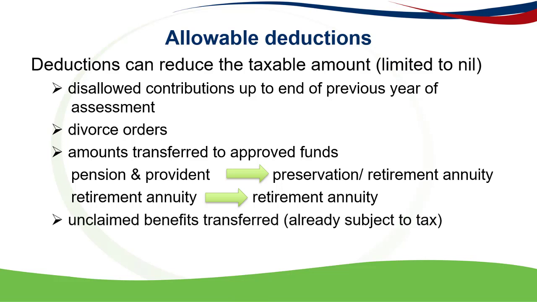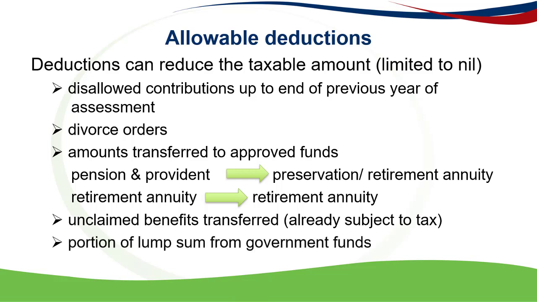And then any unclaimed benefits. Sometimes funds work out excess amounts that weren't paid out to the person or haven't been claimed, and they distribute them amongst the members. So long as they've already been subject to tax, they can be used to reduce the lump sum received. And then a portion of the lump sum of government funds is also not subject to tax.